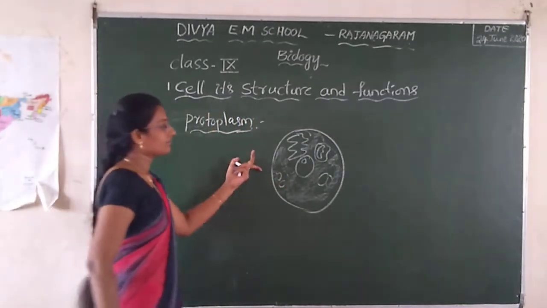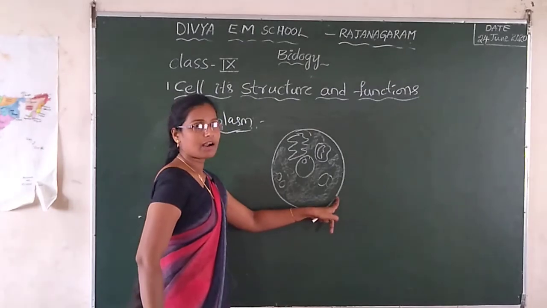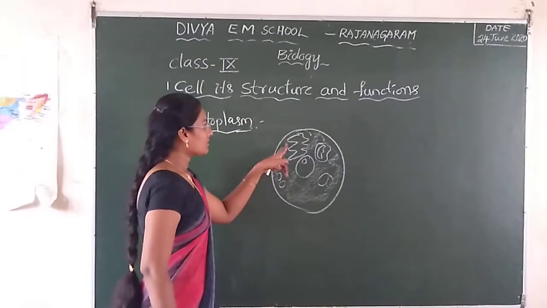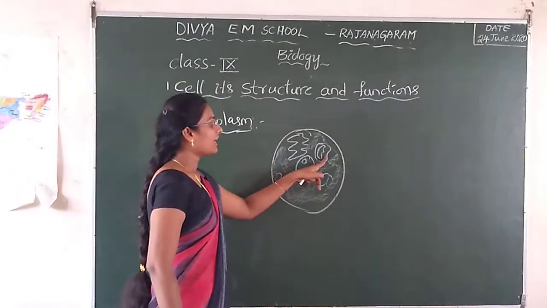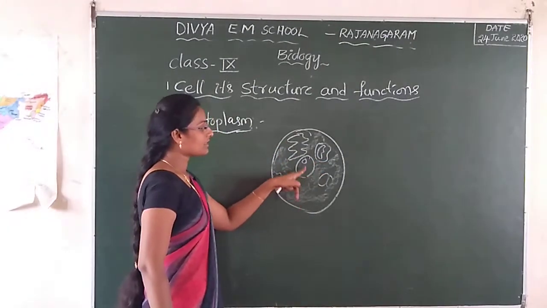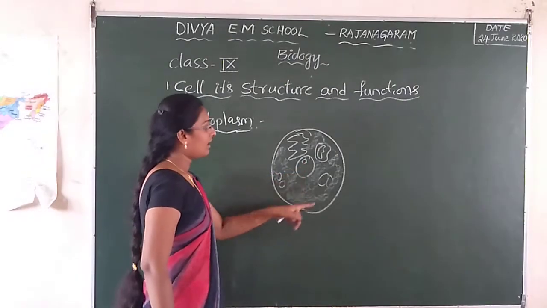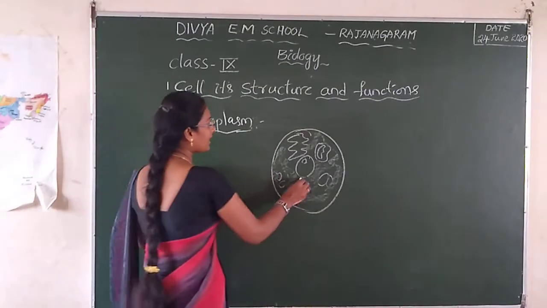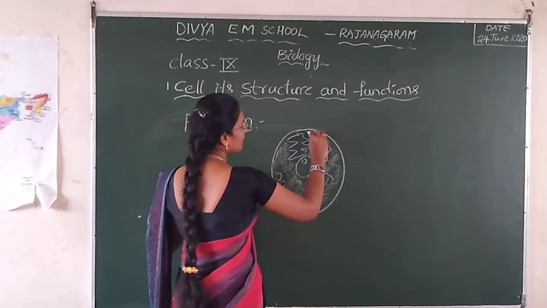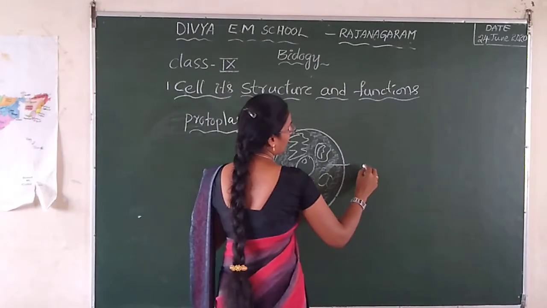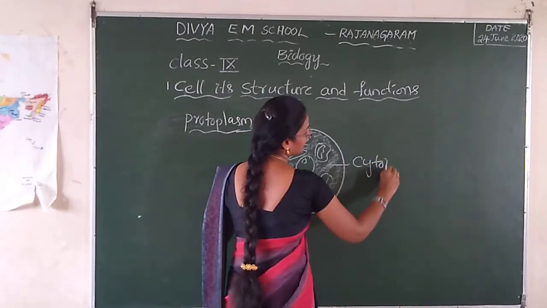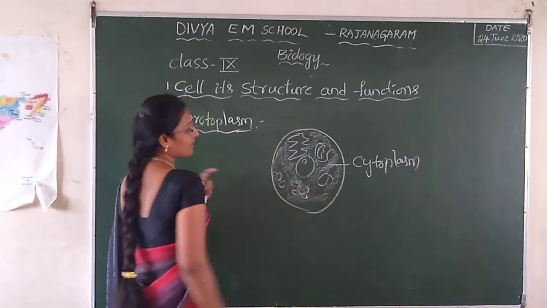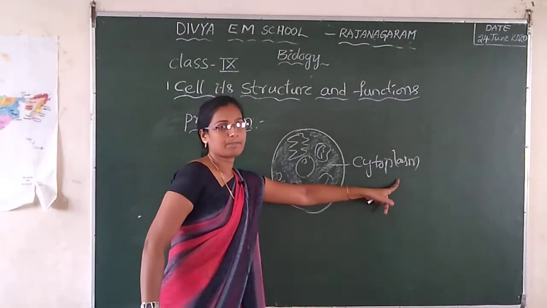This is the cell having the cell membrane, and inside it some cell organelles: endoplasmic reticulum, mitochondria, nucleus, and inside the nucleus the nucleolus, and also ribosomes, plastids and chloroplast. This is the chloroplast. This is the cytoplasm.